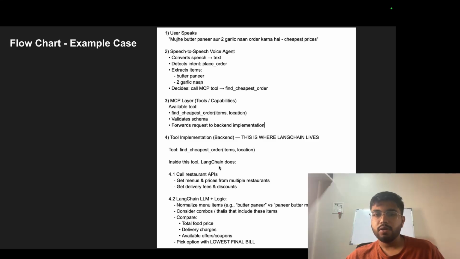Okay, LangChain is working now. LangChain says call restaurant API. Restaurant API is called: get menus, prices from multiple restaurants, get delivery fees. Then LangChain and the LLM normalize the menu here. Butter paneer, paneer butter masala, all these things will be written differently. We need to make them standard, group things that are the same. Consider combos, thalis that include these items. Compare total food price, delivery charges, available coupons. Pick the lowest final bill.